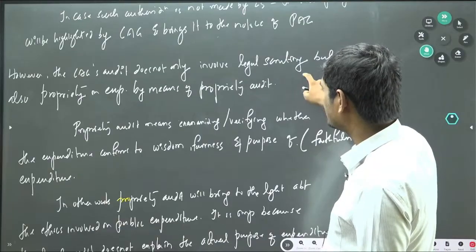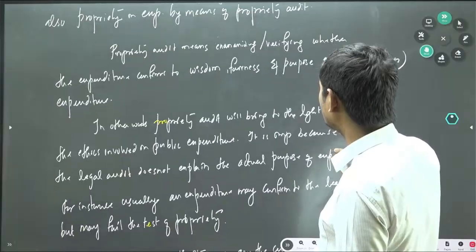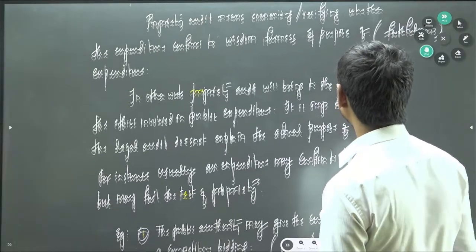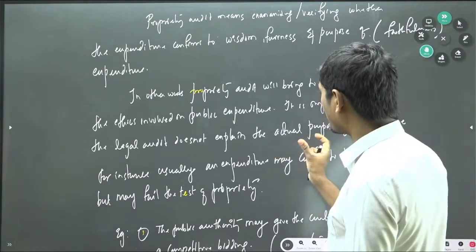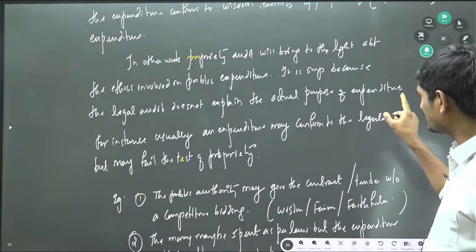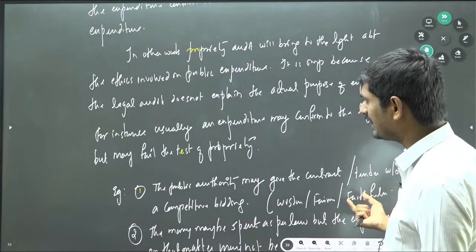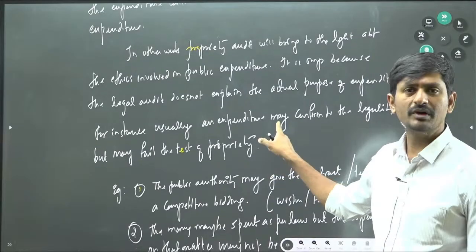In other words, propriety audit will bring to light the ethics involved in public expenditure. It is important because the legal audit does not explain the actual purpose of expenditure. For instance, usually the expenditure may conform to legality but may fail the test of propriety.